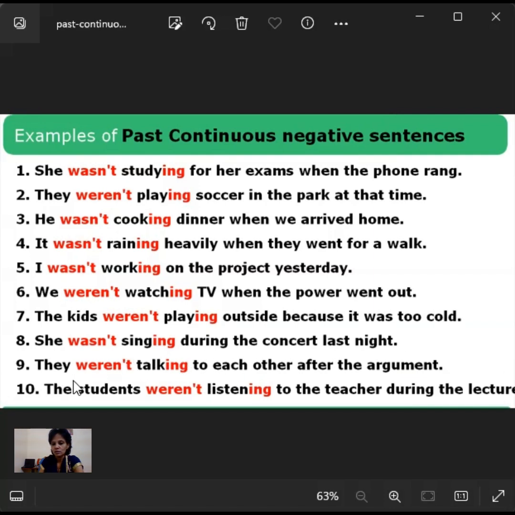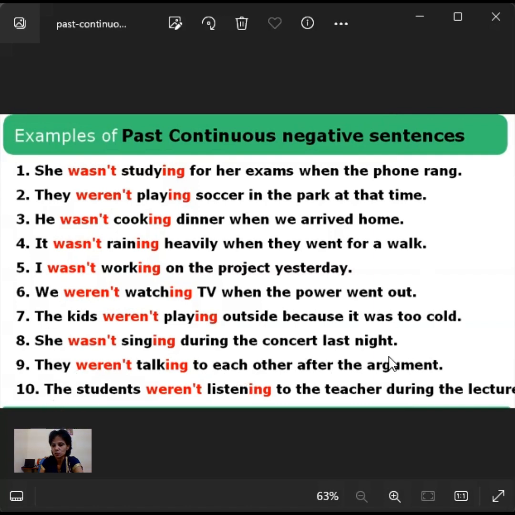And ninth one, they were not talking to each other after the argument. They were not talking. When they had an argument about something, after that argument, these people didn't continue to talk to each other. That is what it means. After this argument, they didn't speak anything. And that is what it means.